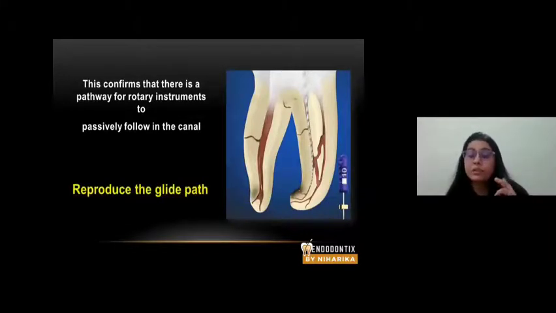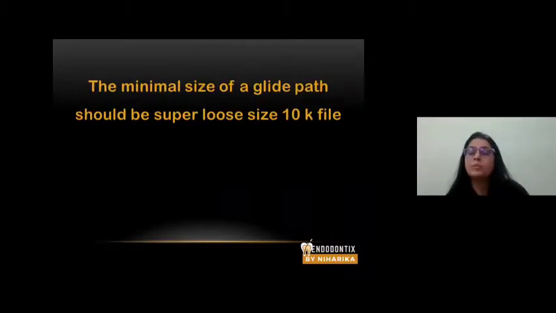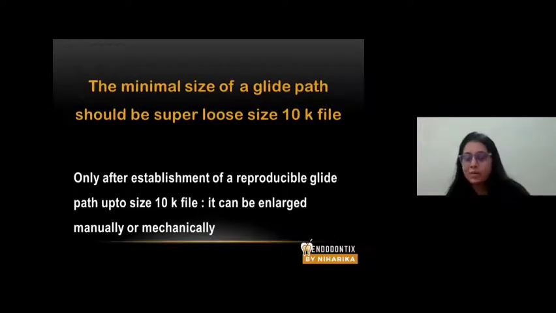You have to produce a reproducible glide path because your rotary file will move in it. And how do you produce a reproducible glide path? The minimal size of a glide path should be a number 10 K file. Only after establishment of a reproducible glide path up to size 10 K file can it be enlarged manually or mechanically.